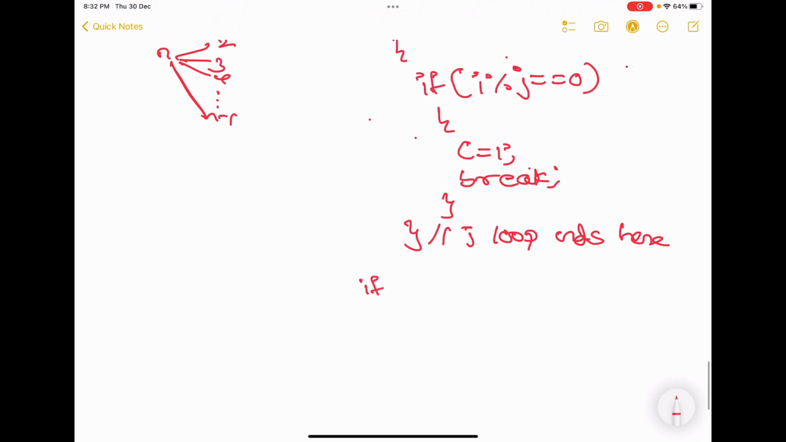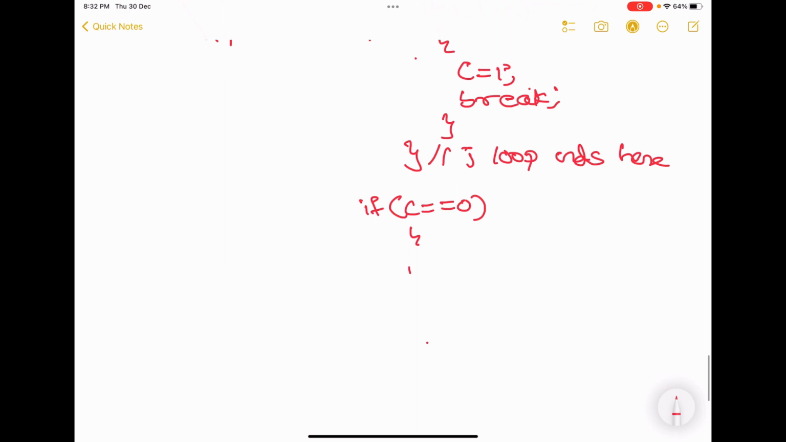So if c is still equal to 0, printf %d, give a blank space here, give some space here. Okay, and close this and close our i loop.